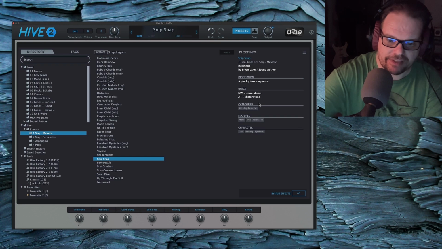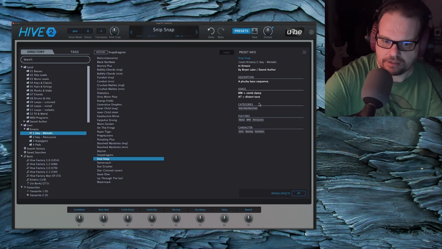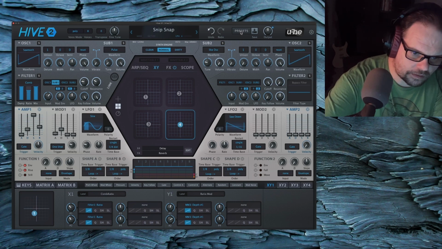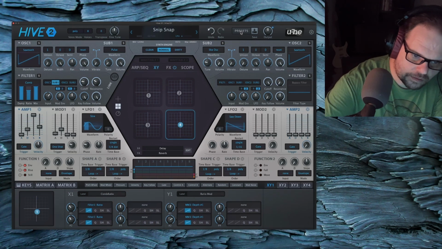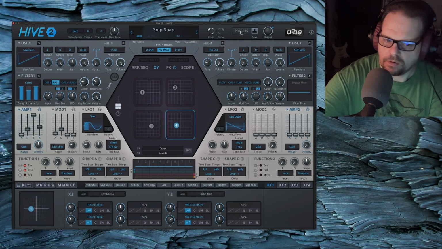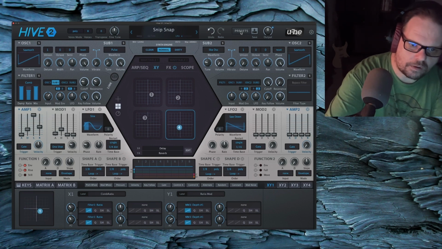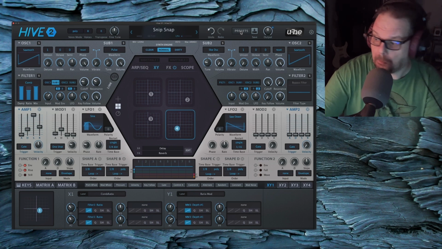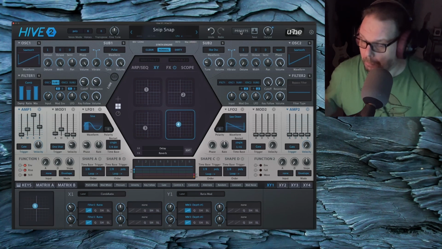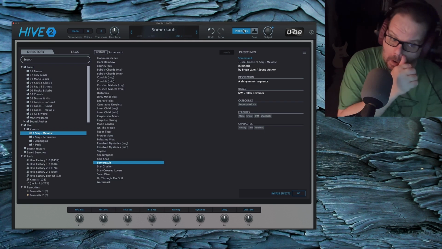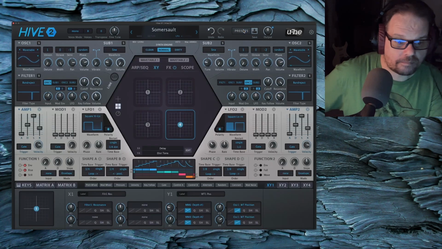There's a little aftertouch, kind of thins, makes it kind of nasally. Okay. Mod wheel.